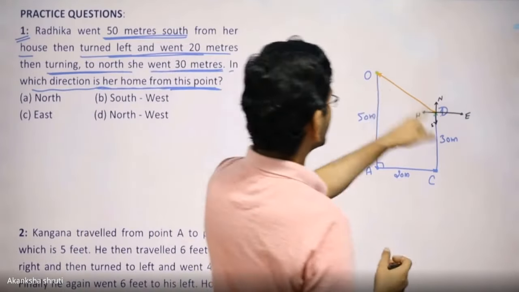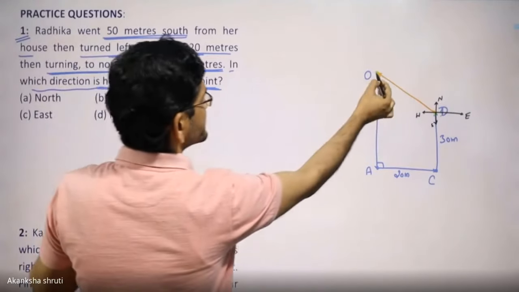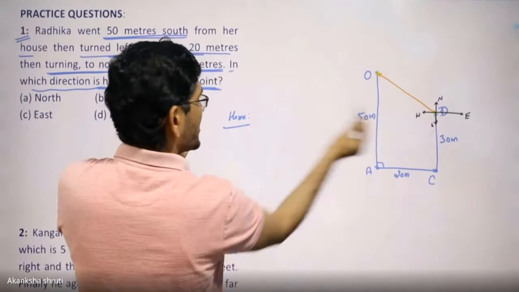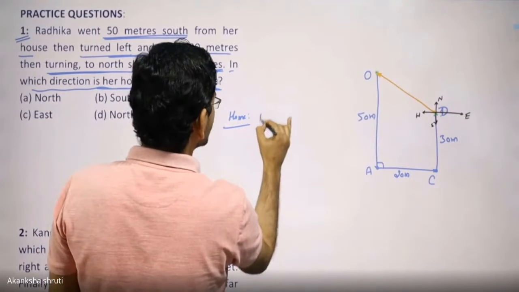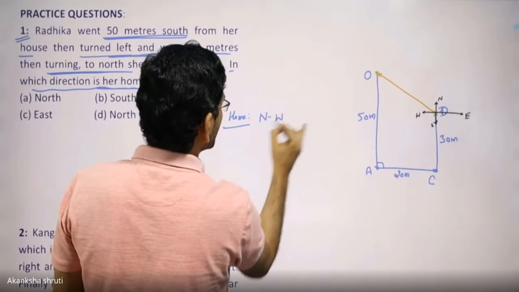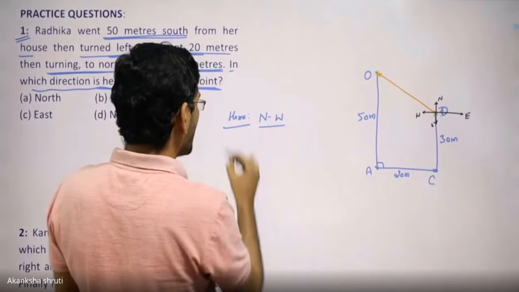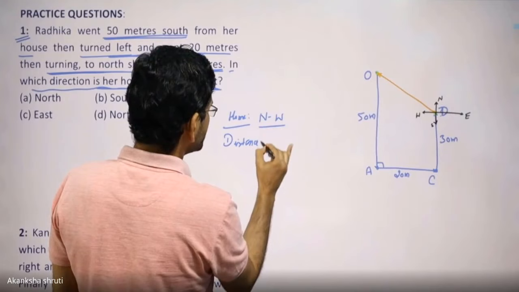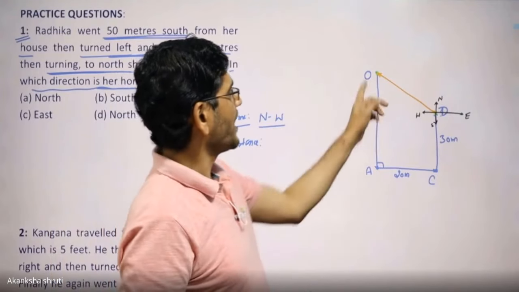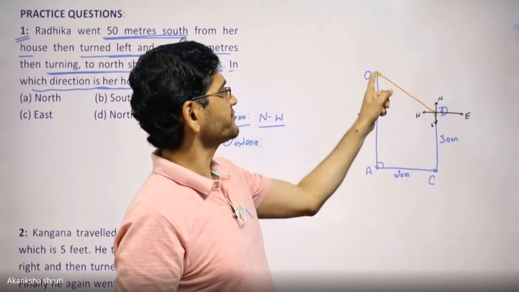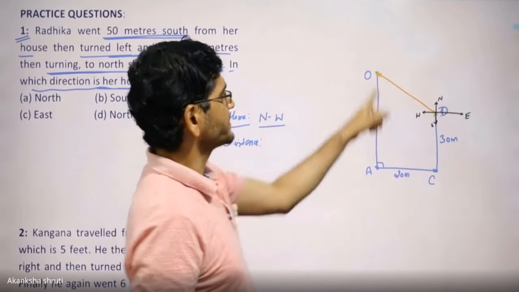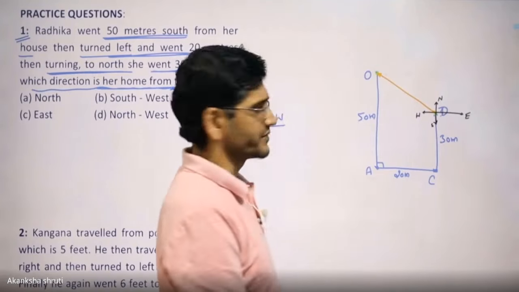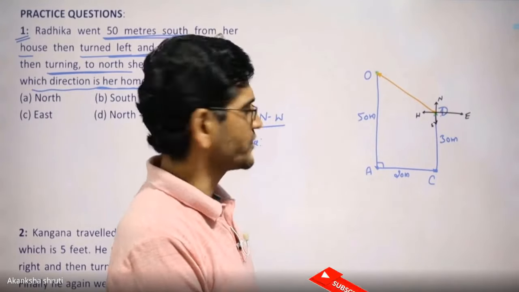Students, so direction wise, the home with respect to Radhika is in the northwest. That is one thing. And if it is asked how far Radhika is from her home, then we need to calculate the distance. How to calculate this? That is the other challenge. But that can be calculated very easily, students.